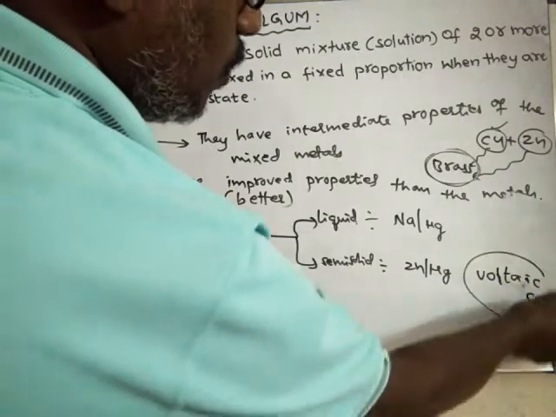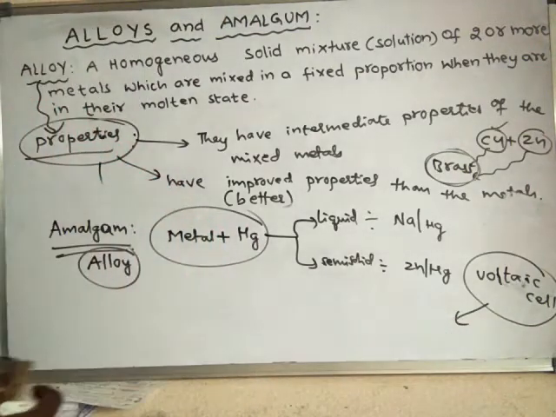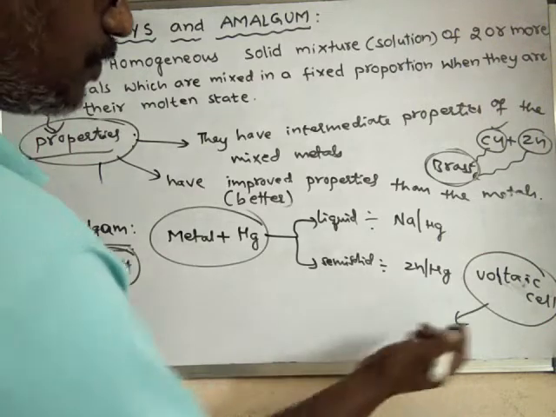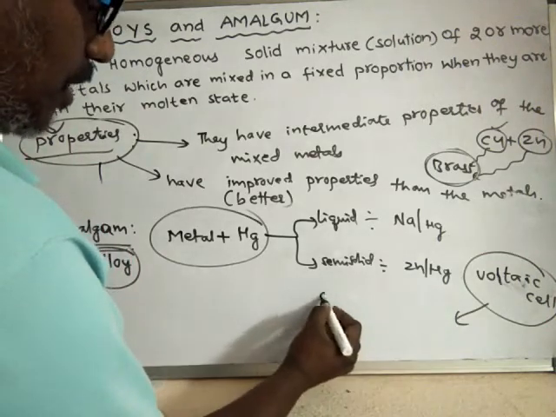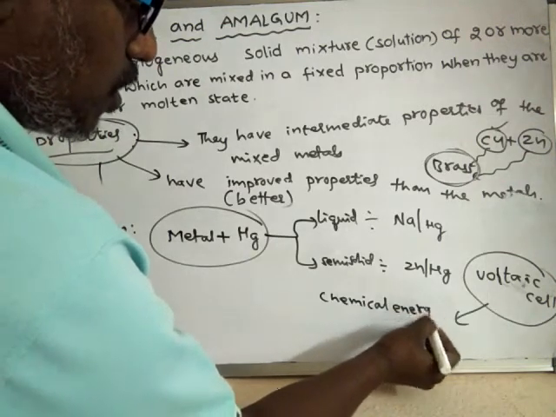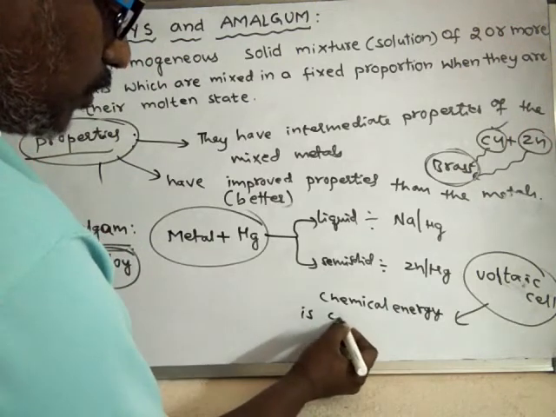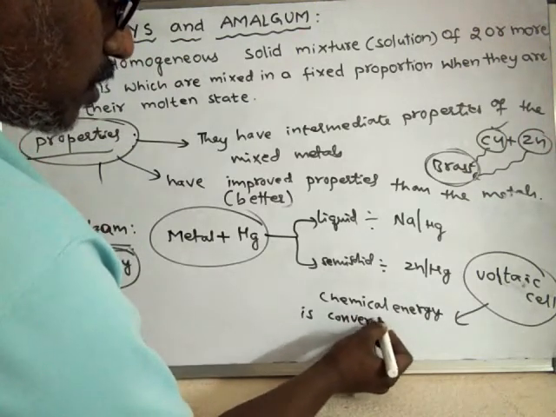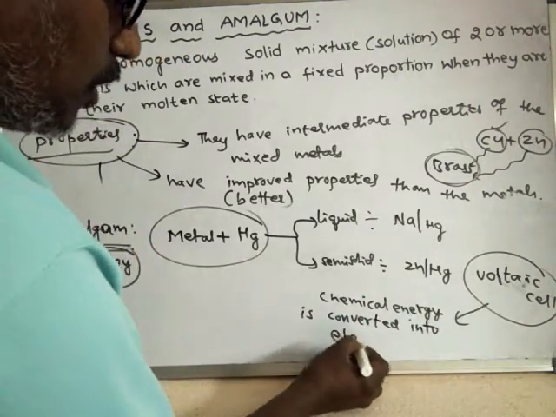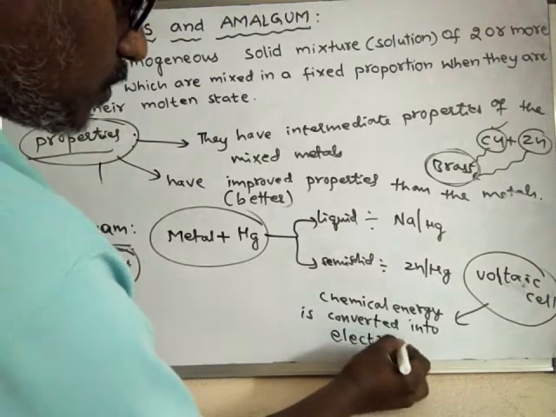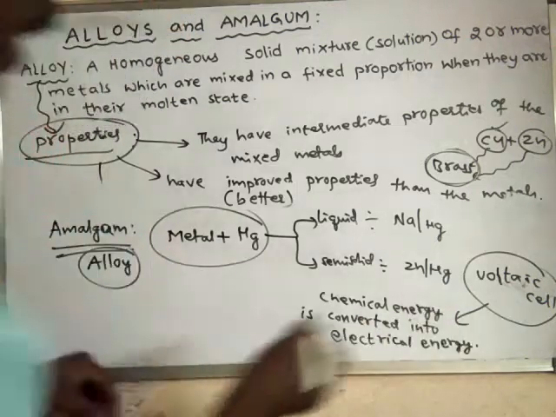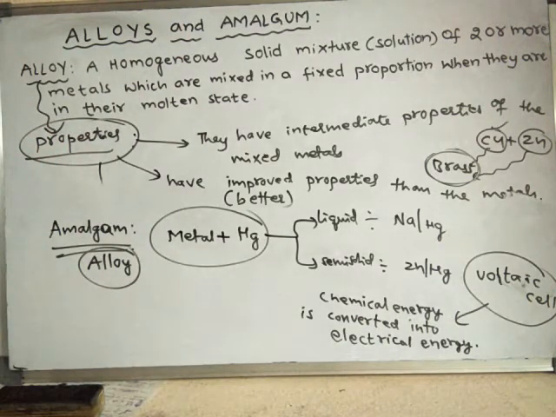A voltaic cell is a cell, or a container, or an instrument where chemical energy is converted into electrical energy, or electricity.